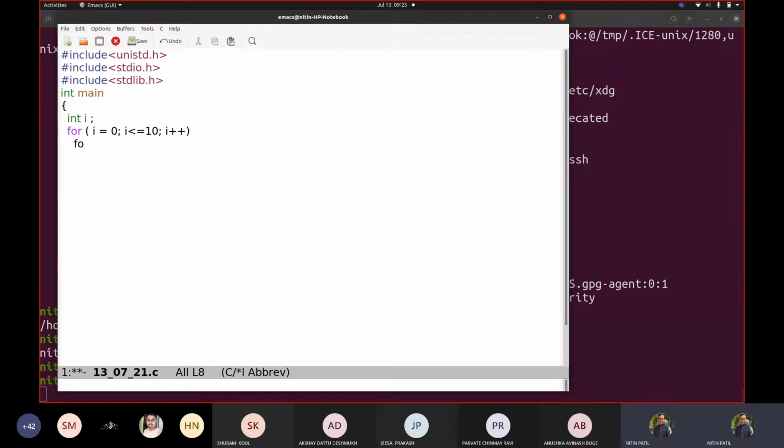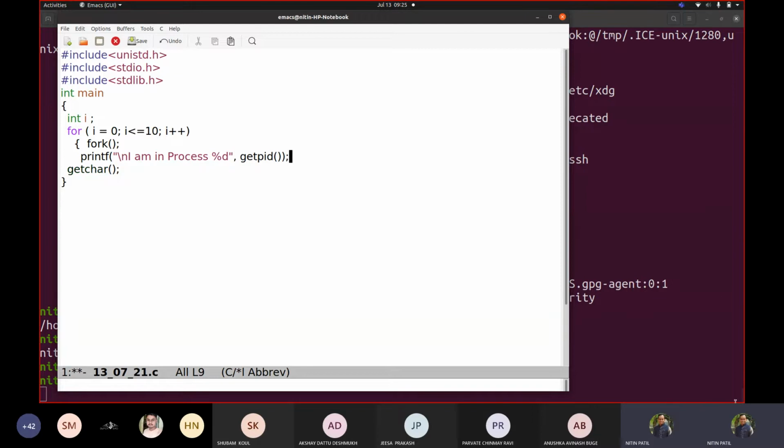So fork. Fine. And so I am giving a call to the getchar function. printf "I am in process %d", getpid.